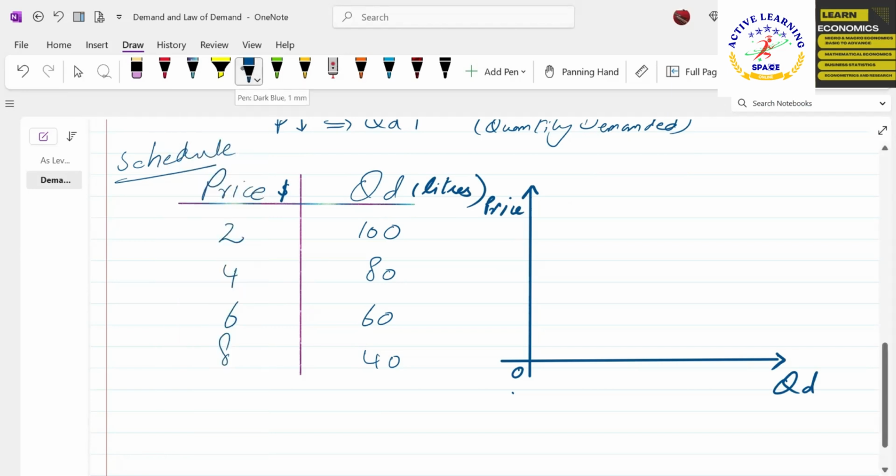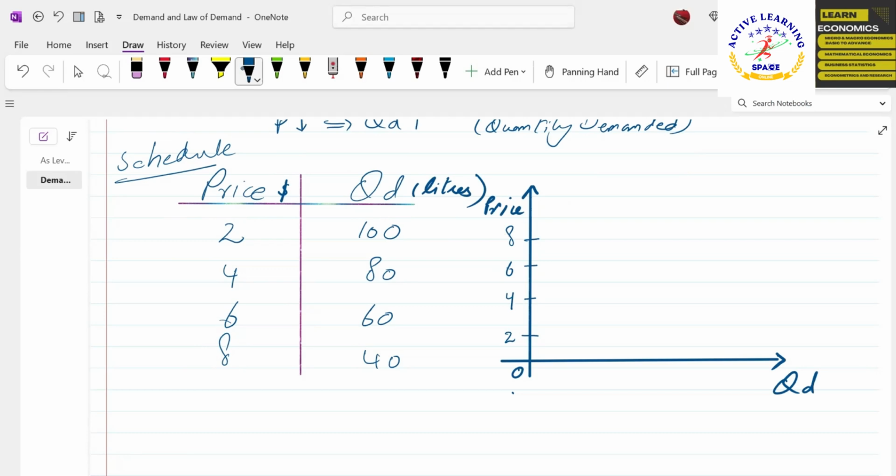So, making this a graph paper, we have to draw the boxes here. All the boxes on a graph should have equal distance. If we are starting from 2, then the next box will have the same distance, 4, and then the next box has the same distance of 2. Okay, this is 6, then 8, and then we can go onward. But we only have to go to the maximum value of the price here. The maximum is $8, so that is sufficient for us to make a graph.